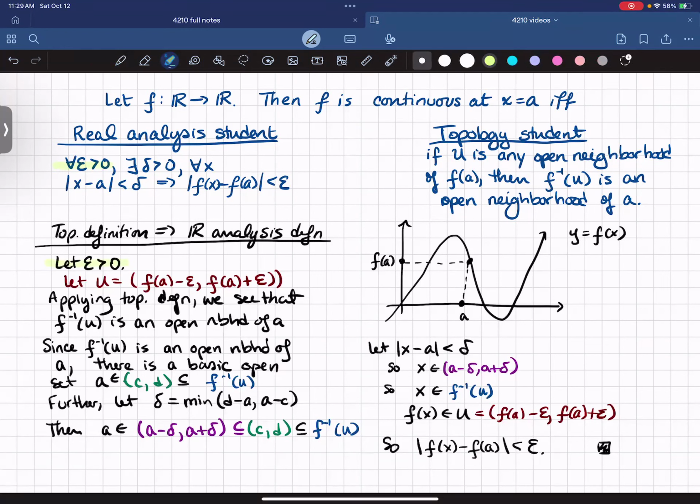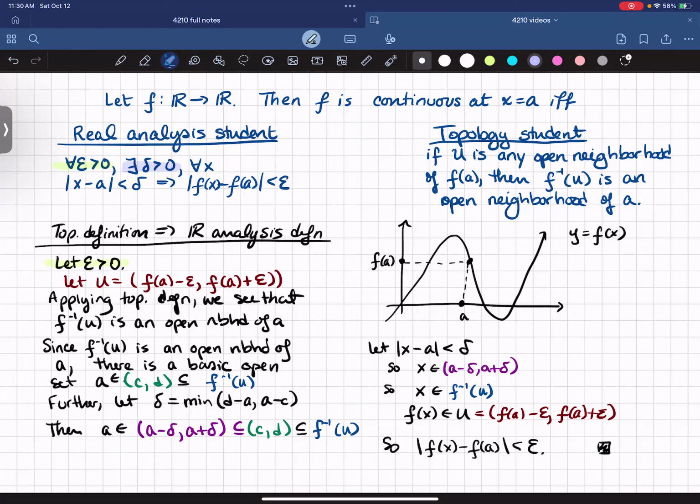And then the next step is we want to say then there exists a delta. And so what you want to do, in a real analysis proof, you might do some scratch paper work, and then you might say something like, let delta be less than epsilon over 3 or something, okay? But here, what we're going to do is apply the topological definition. We're going to do a bunch of topology, and then a little bit further down, we're going to find out what our delta is, okay?